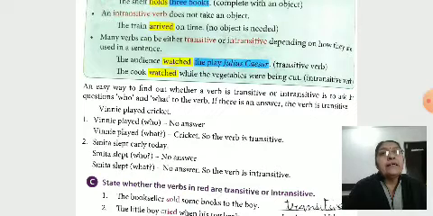Winnie played cricket. Who played cricket? Winnie, automatically. So it's a transitive verb. Smita slept early today. Who slept? Smita. No need to get this answer. Smita slept. Who slept? No answer. So the verb is intransitive. Smita slept.